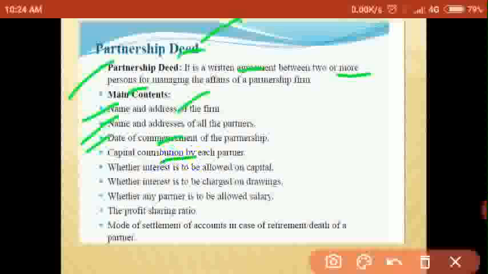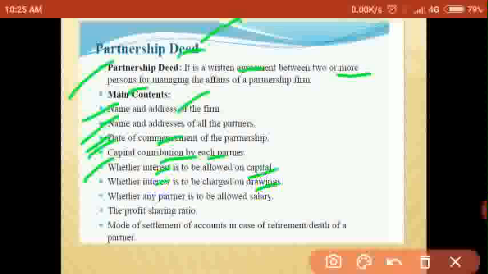Capital contribution by each partner. Individually, how much each partner is contributing as capital, how much they are investing into the business. You have to mention the capital contribution by each partner. Whether interest is to be allowed on capital, and the interest on capital rate. Sometimes there will be 6%, 8% interest on capital. You have to mention the interest on capital rate.